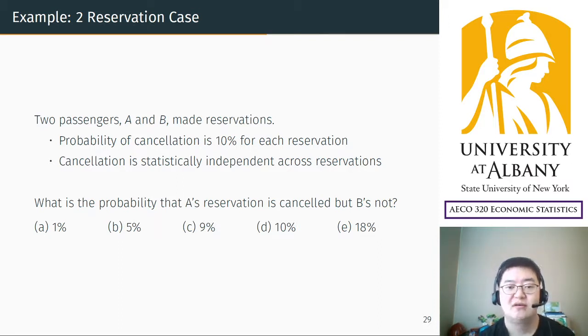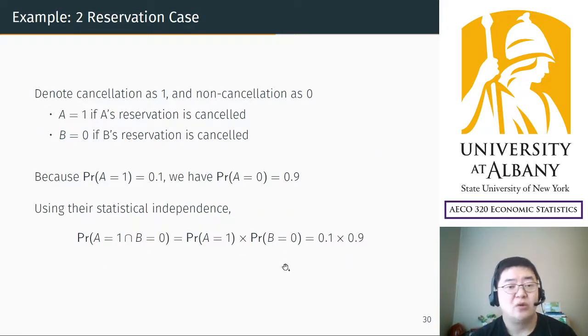Do it. Pause the video, and I will turn to the next page at 3, 2, 1. By the way, I will use this notation. Cancellation will be denoted as 1, and non-cancellation will be denoted as 0. So 1 for cancellation, 0 for non-cancellation. It's a typo. So B equals 0 if B's reservation is not cancelled. Sorry for the typo. I will fix it.